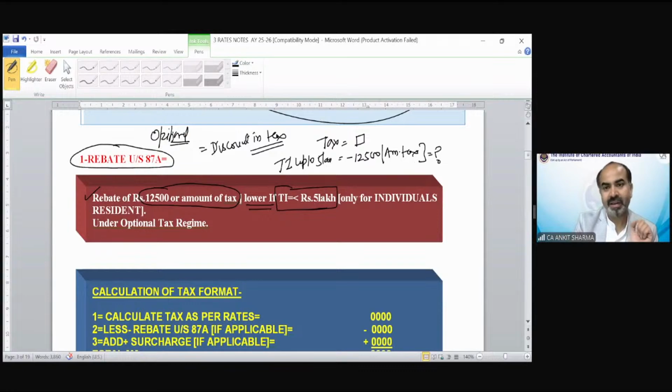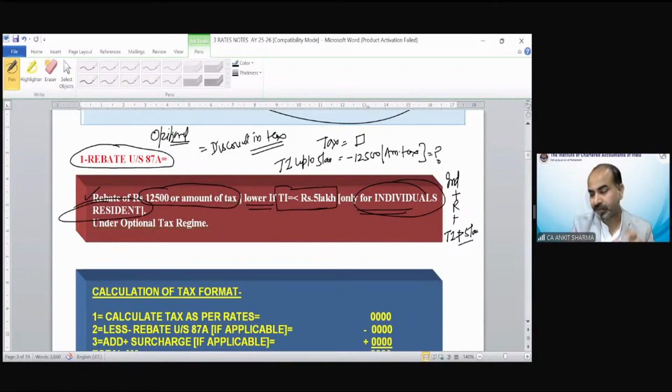This benefit is only for individuals who are resident. This benefit is not for HUF, AOP, BOI, AJP, whether they are resident or not. For non-residents, no advantage. Three conditions should be fulfilled: you must be an individual, you must be resident, and your total income should not exceed 5 lakh rupees. That means it should be a maximum of 5 lakh rupees.